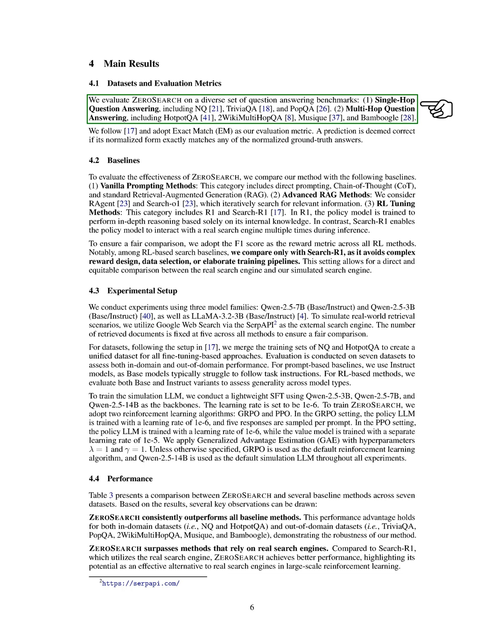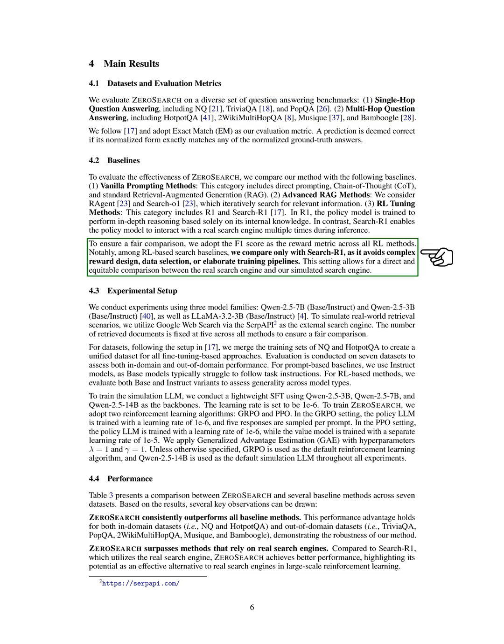To assess the effectiveness of ZEROSEARCH, we compare it against several baselines, including basic prompting methods, advanced retrieval augmented generation methods, and reinforcement learning tuning methods. We ensure a fair comparison by using the F1 score as the reward metric across all reinforcement learning methods, focusing on a specific baseline that avoids complex reward designs.